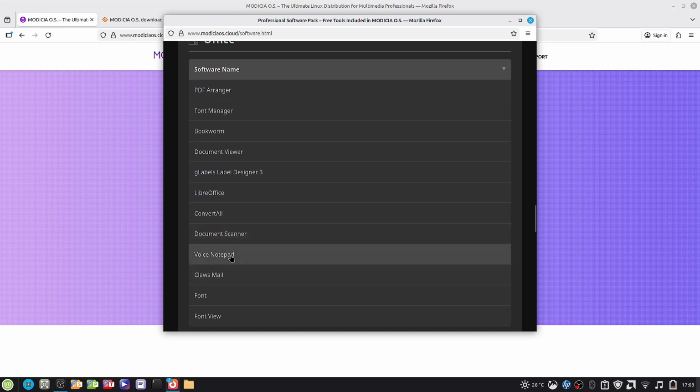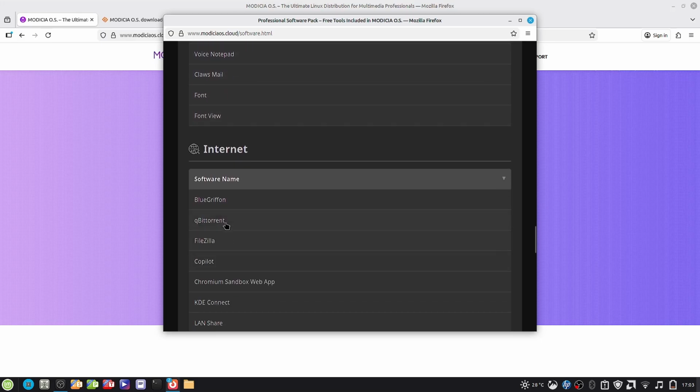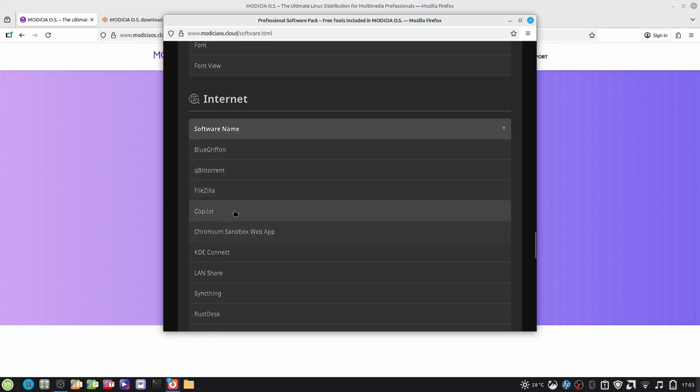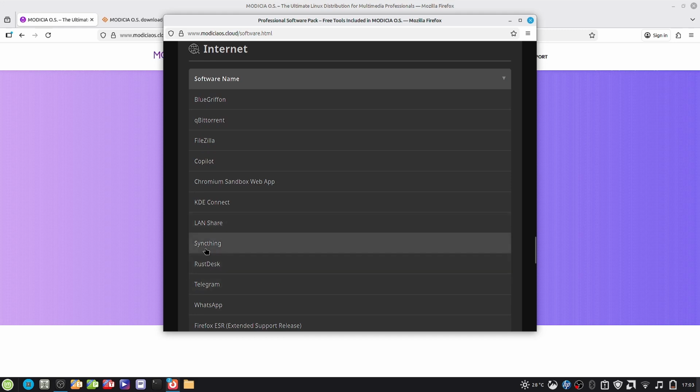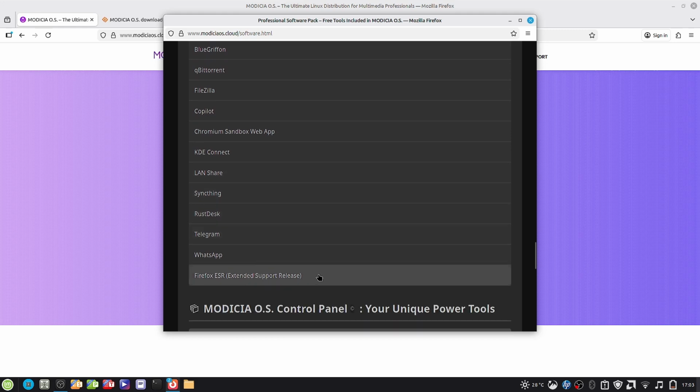Convert All, Document Scanner, Voice Notepad, Cloud Mail, Font, and Font Viewer. For Internet, you have got multiple different web browsers available. Blue Griffon, qBittorrent, FileZilla, Copilot, Chromium Sandbox, Web Application, KDE Connect, Landshare, Syncthing, RustDesk, Telegram, WhatsApp, Firefox Extended Support Release.